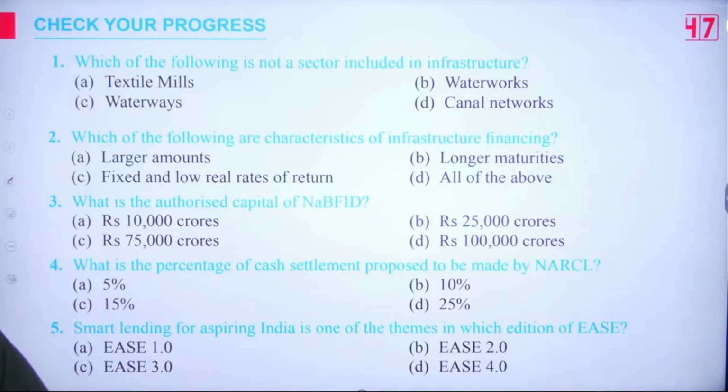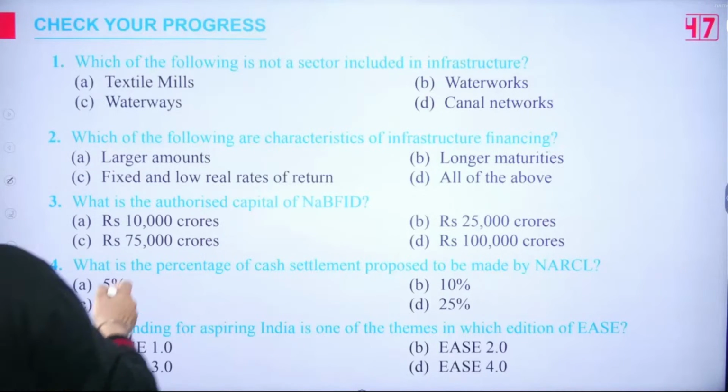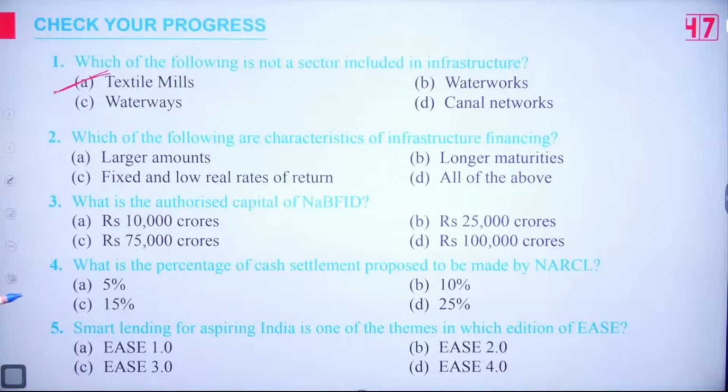A, B, C or D? Okay, very good. That's a textile. Textile is not included in the infrastructure.